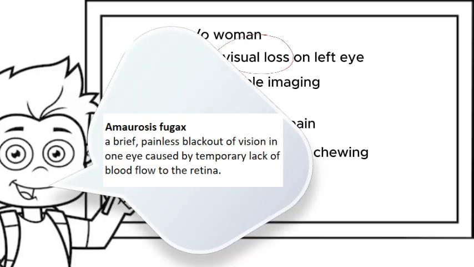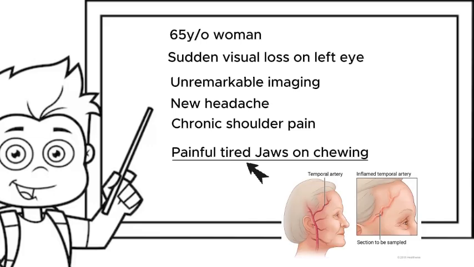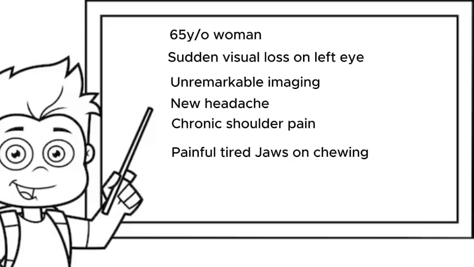That vision loss sounds like amaurosis fugax, which is a brief, painless blackout of vision in one eye caused by temporary lack of blood to the retina. Think of it like a warning mini stroke in the eye. Her jaw claudication, which is pain or fatigue while chewing, is a huge clue. It suggests ischemia of the jaw muscles supplied by the superficial temporal artery, which is a branch of the external carotid artery. Add in the new onset headache, scalp tenderness, constitutional symptoms, and proximal muscle pain in the shoulder, and this becomes a classical textbook case of GCA.